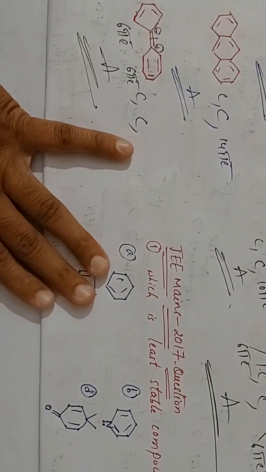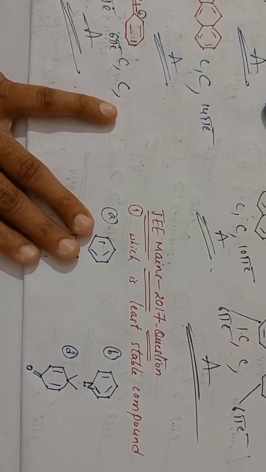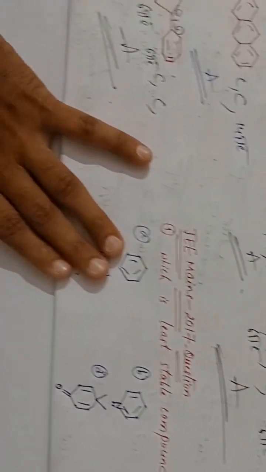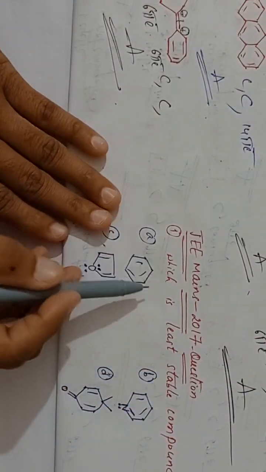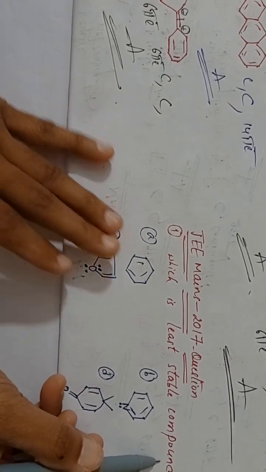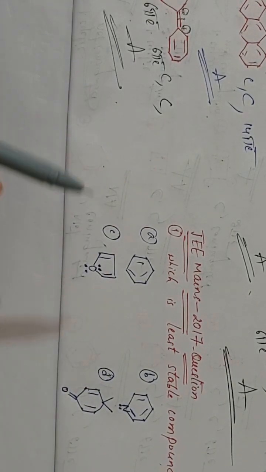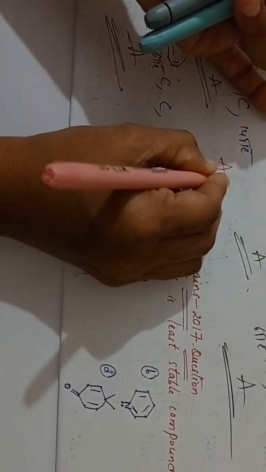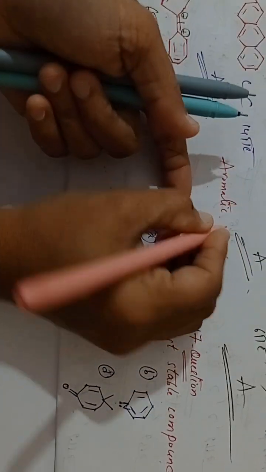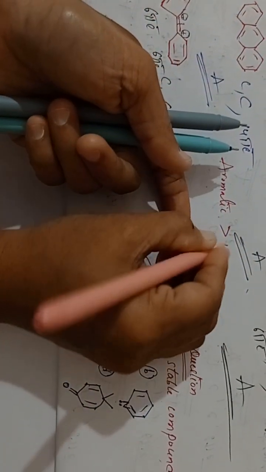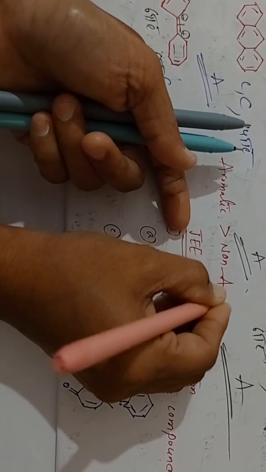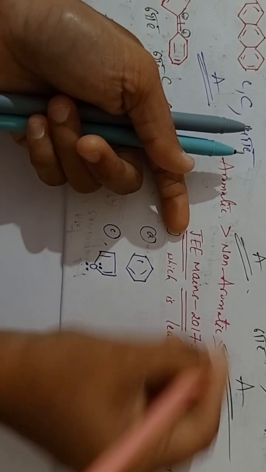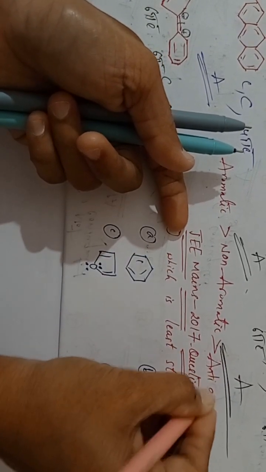See here, last question. See here, students, 2017 question. Which is the least stable compound? So first, how to tell stability: aromatic compounds are more stable. You remember this one, aromatic compounds are more stable than non-aromatic. Next one, anti-aromatic. Clear?